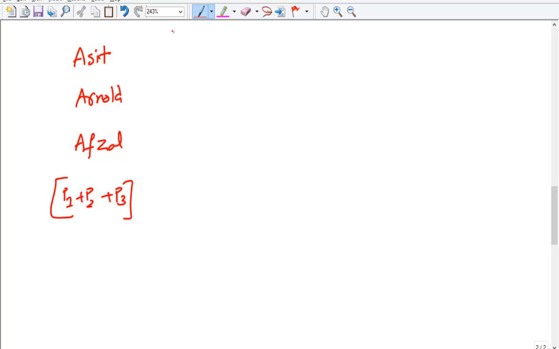We have no idea of their efficiencies, but together you can simply say they finish the work in X hours. Now, when they work together, they finish the work in X hours. If Asit is working alone, Asit would take 6 hours more than they work combinedly. That is, since they work combinedly X hours, so Asit is going to take X plus 6 hours.